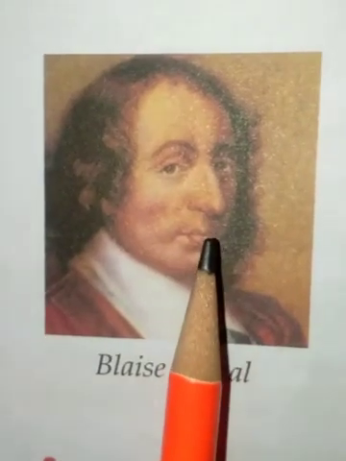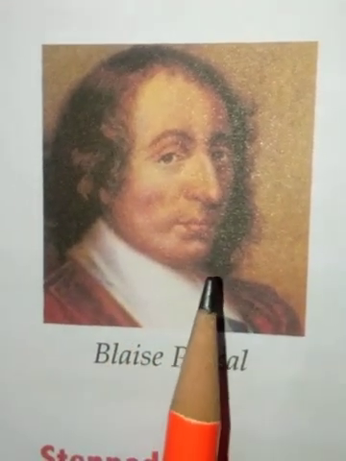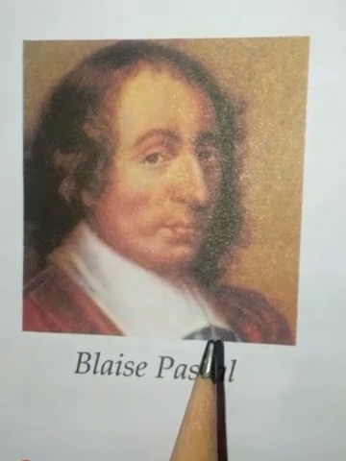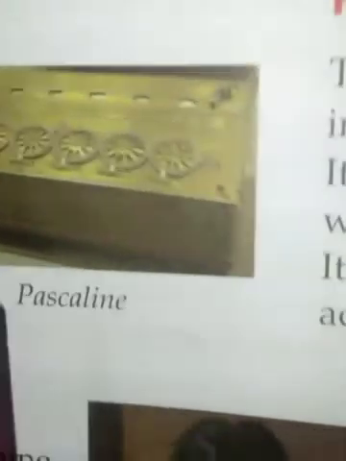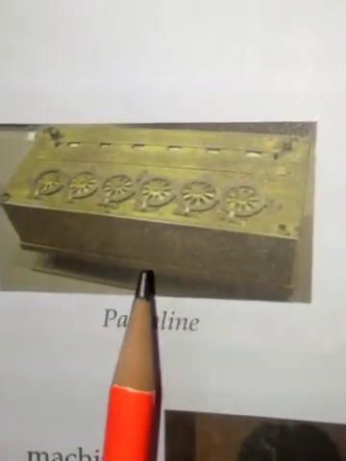Yes children, see this picture. This is the person who invented the Pascal calculator, or as we also know it, Pascaline. So who is he? He is Blaise Pascal. Yes children, see the picture. This is Pascal's calculator.